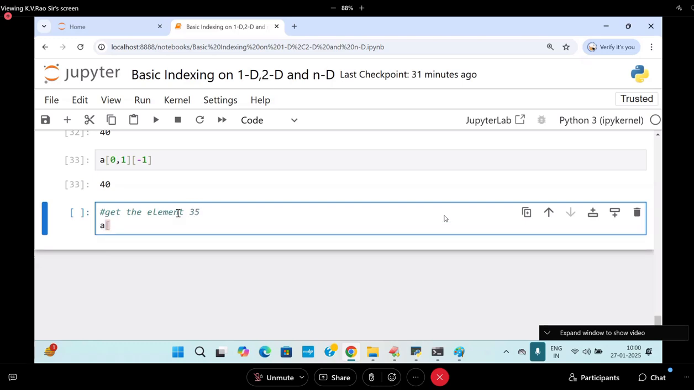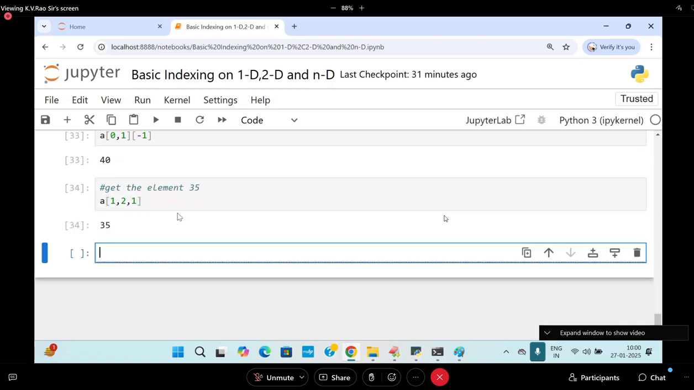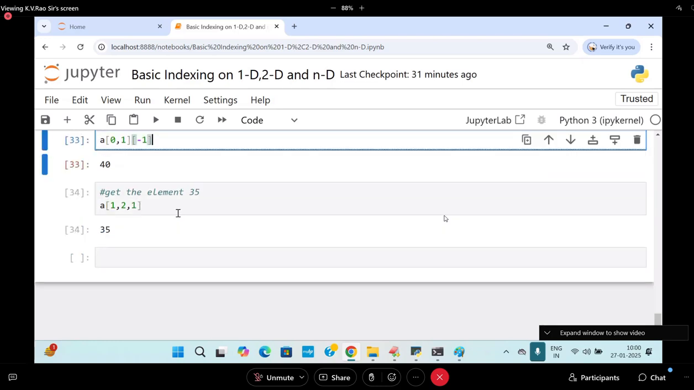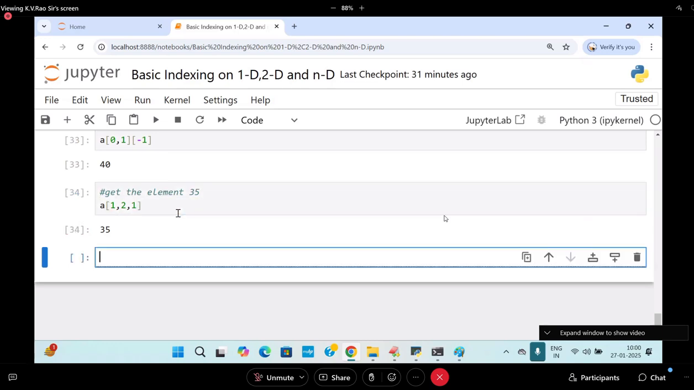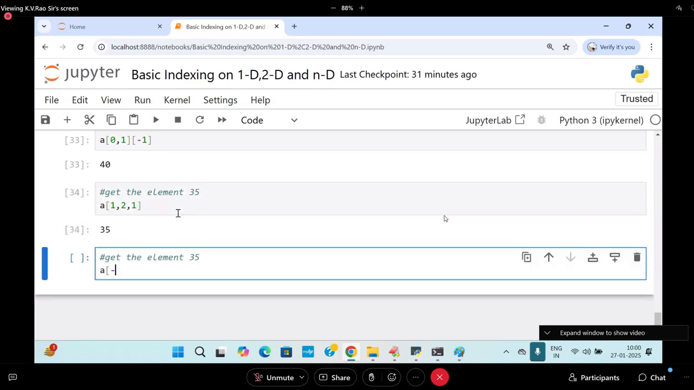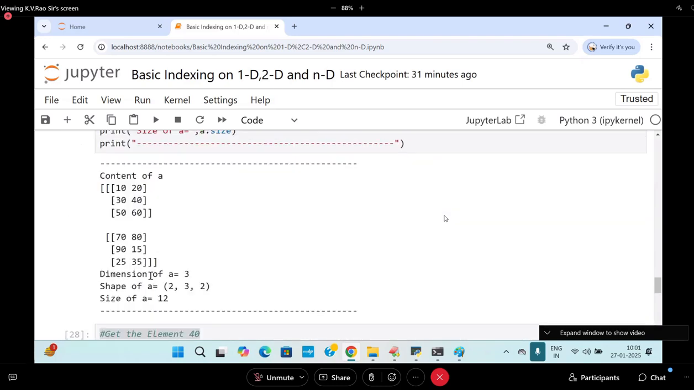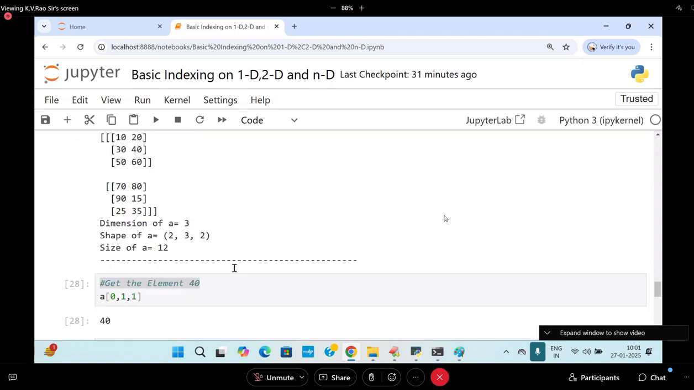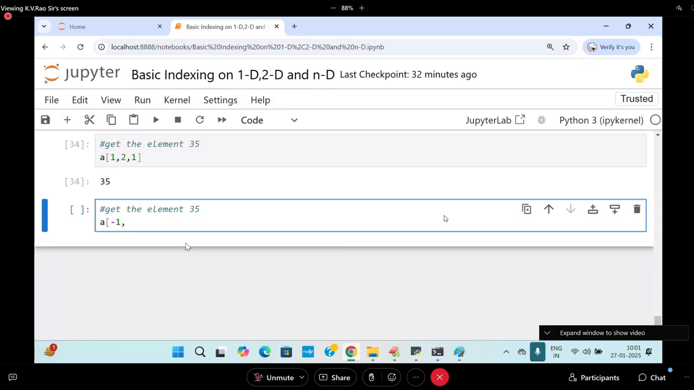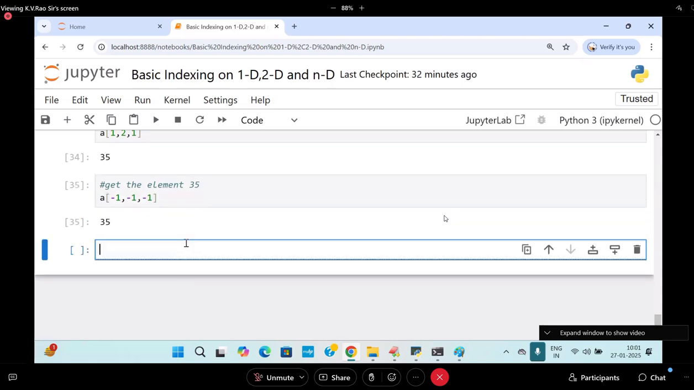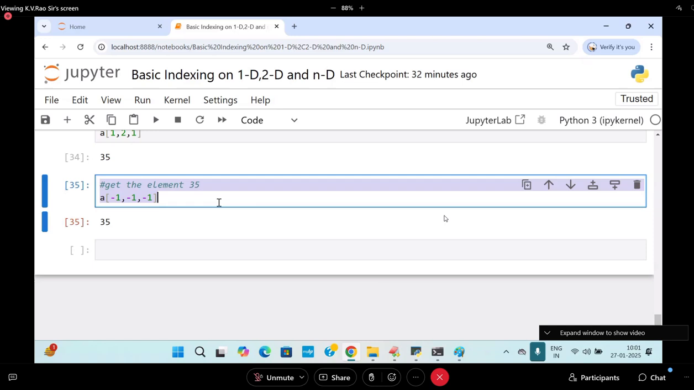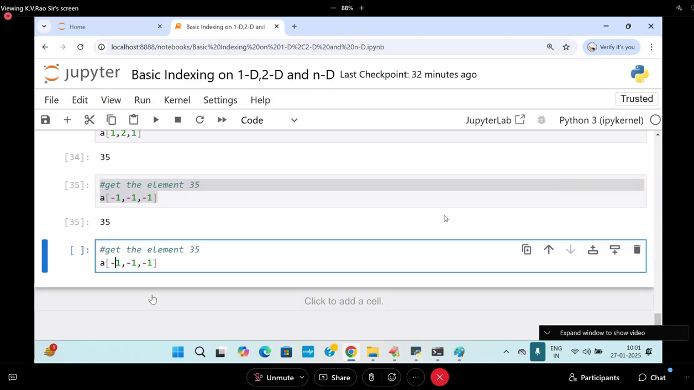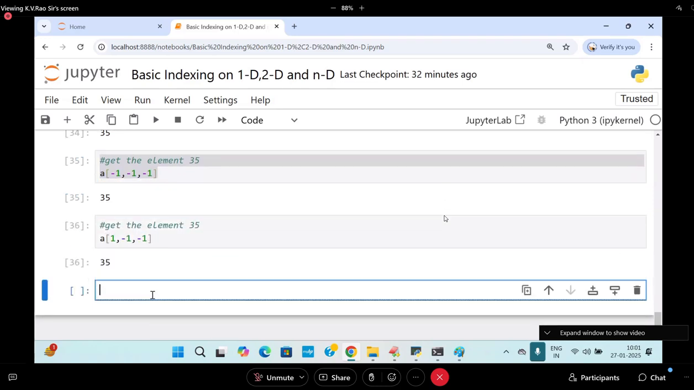A of 1 comma 2 comma 1. Next, get the element 35. Another way with a negative indexing completely. A of -1 comma -1 comma what is that? -1 -1 -2 -3 -1. A of minus 1 comma minus 1 comma minus 1, element 35. Another way is called what, a of 1 comma simply also gives the 35.